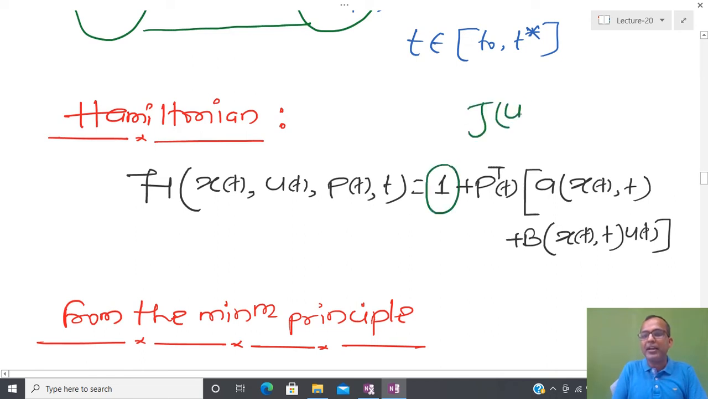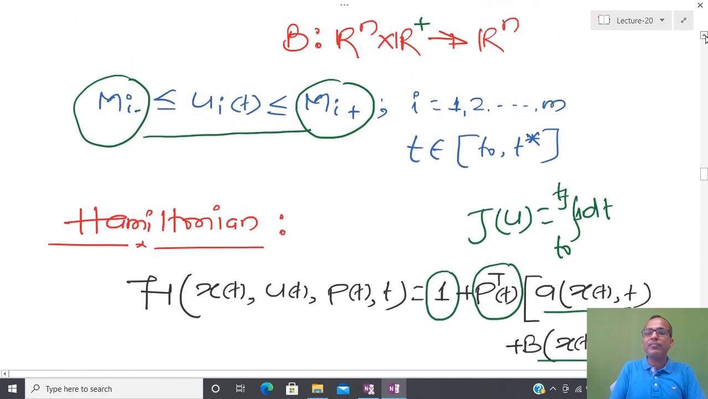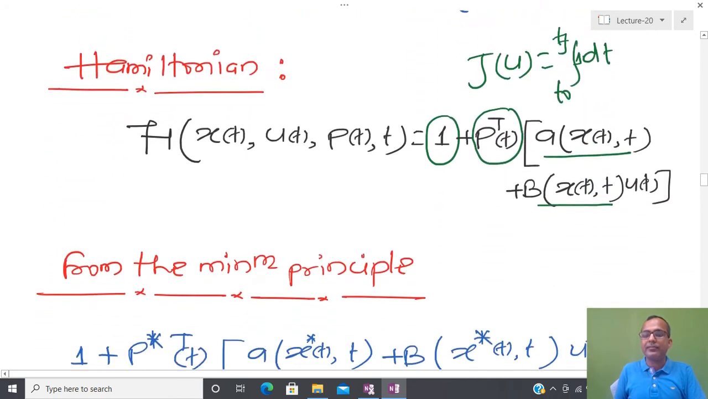So since my performance measure is like this, that is dt, you can see that this is multiplied by 1, so that term we have substituted here. And after that I have to define the co-state variable, and the dimension of the co-state variable is the same as the dimension of the state, and it multiplies this particular dynamics. So my dynamics is Ax(t), or vector field, you can say. The same kind of thing I have substituted here.